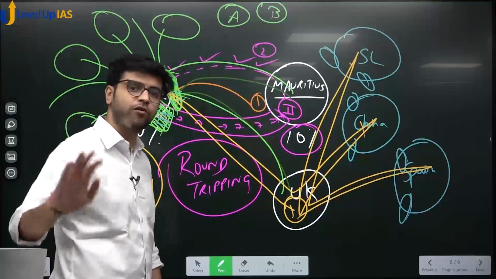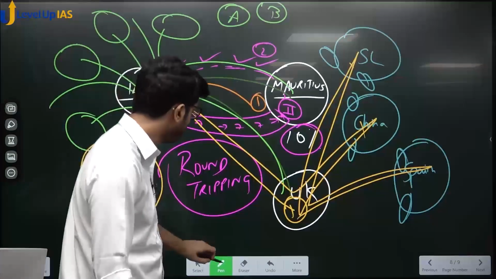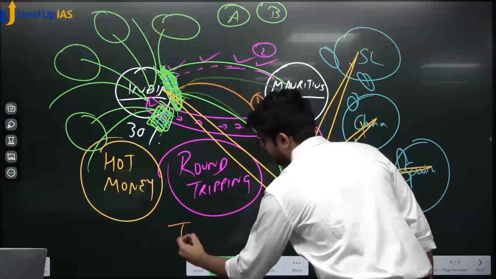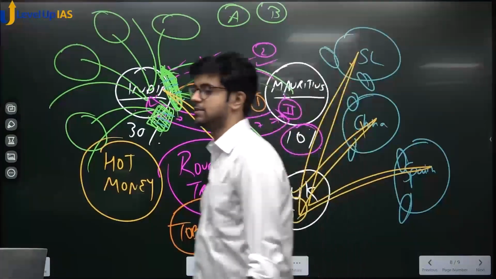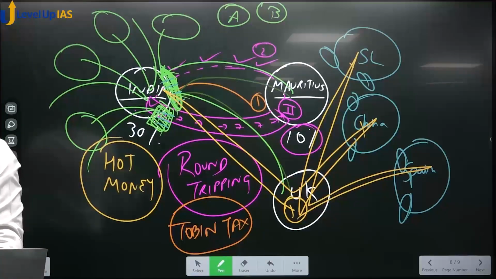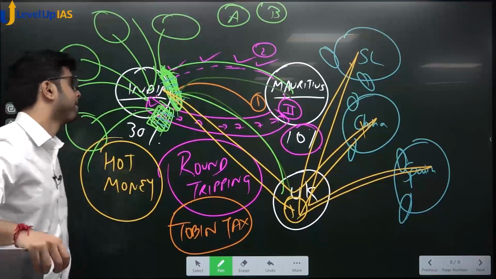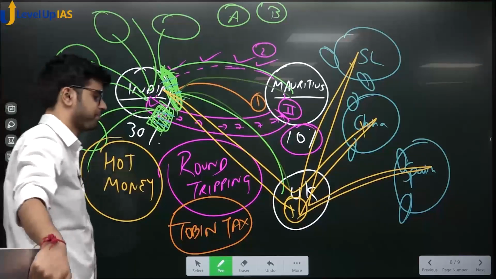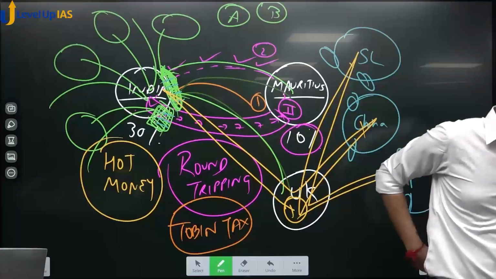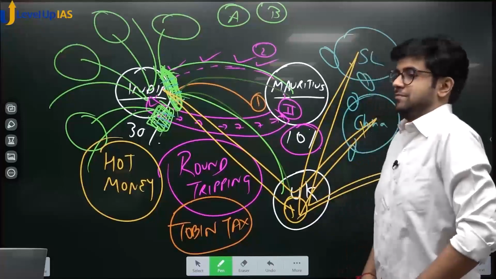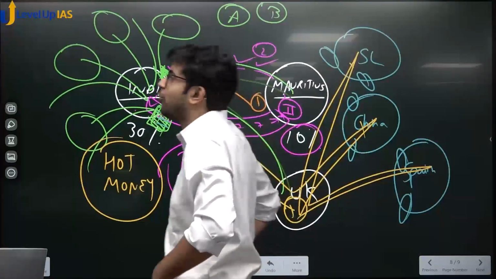Tax on all inflow and all outflow of money, which was suggested by Professor James Tobin, is called Tobin tax. T-O-B-I-N, Tobin tax.